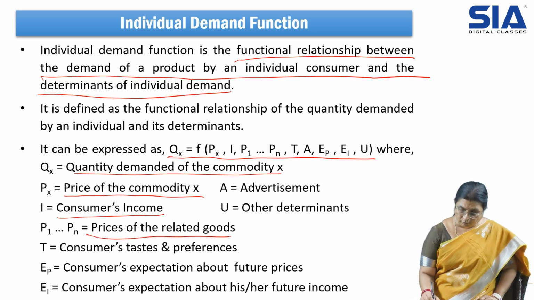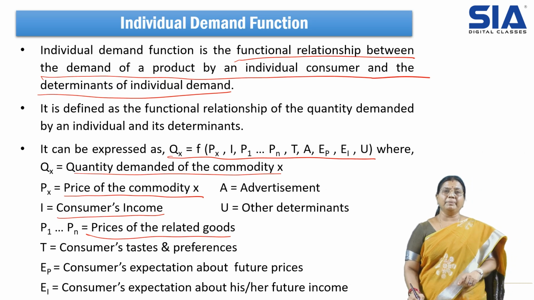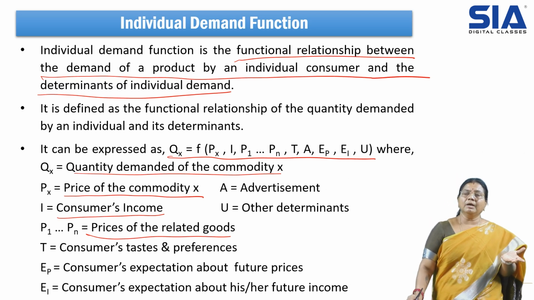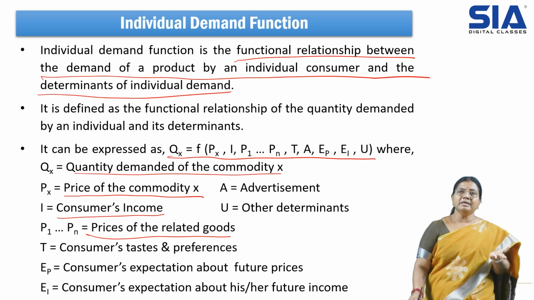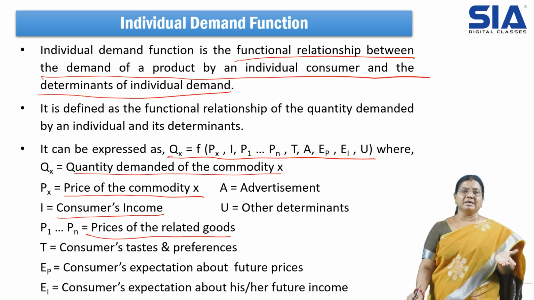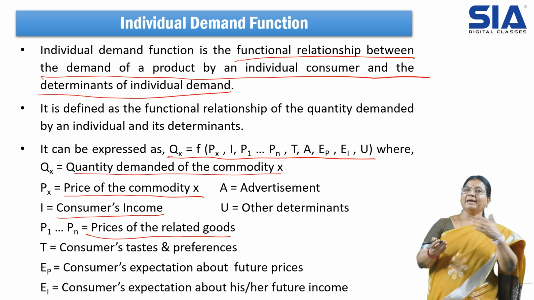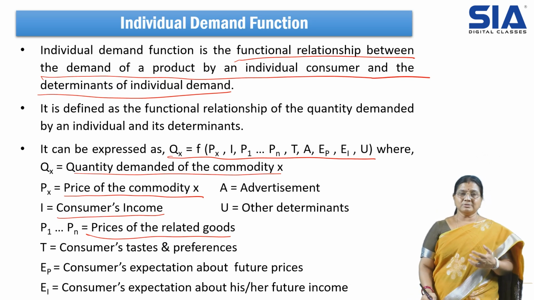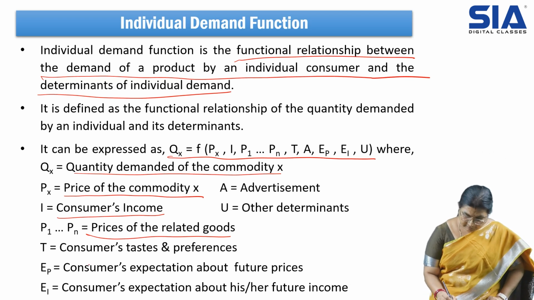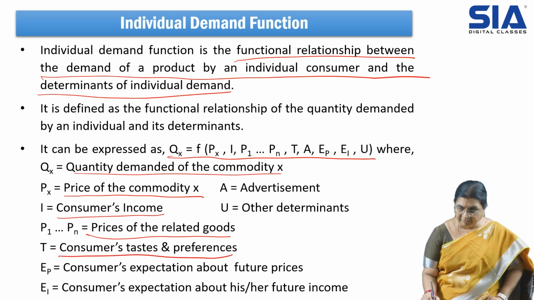Prices of related goods, P1 to Pn. For example, with mobile phones, Nokia and Samsung: if any offer is given on Samsung, instead of buying Nokia, we go for Samsung. So when one product's price increases, it impacts the other products. Coffee and tea are the best examples: as coffee prices increase, people opt for tea. Then there is consumer taste and preferences.